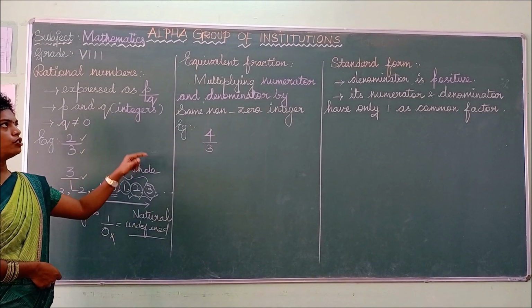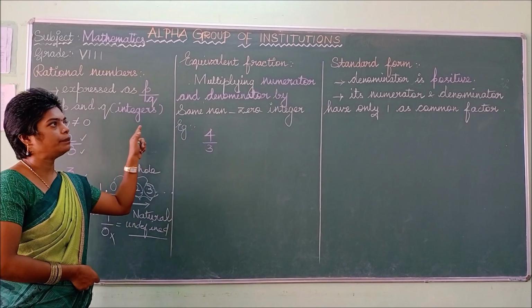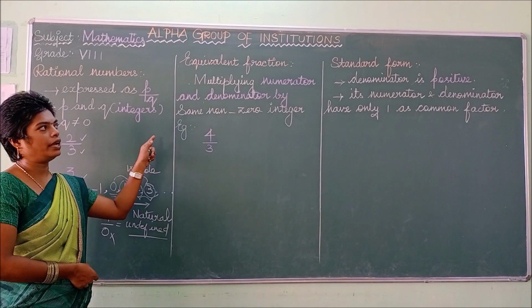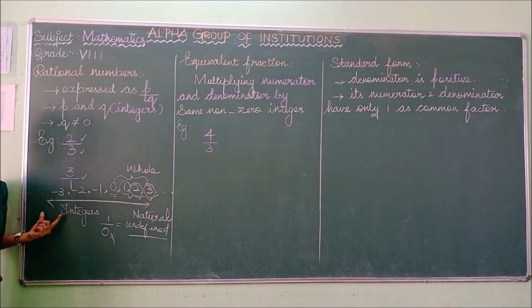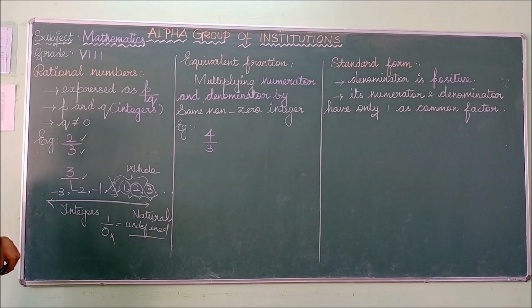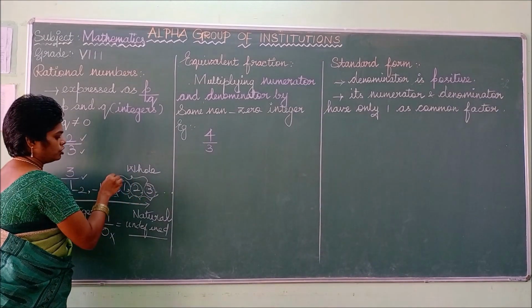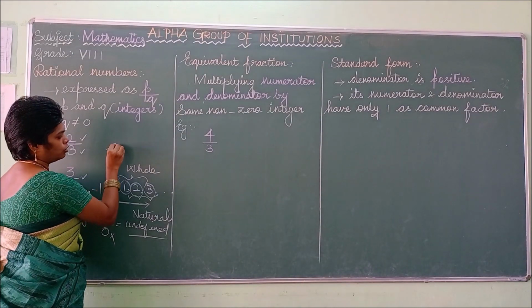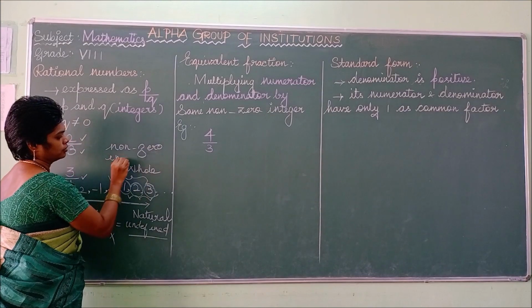Now move on to the next topic, that is equivalent fraction. What do you mean by equivalent fraction? So this is a fraction. Equivalent fraction means multiplying the numerator and denominator by the same non-zero integer. So listen, non-zero integer means you should not take 0. Other numbers, without the 0, are called non-zero integers.